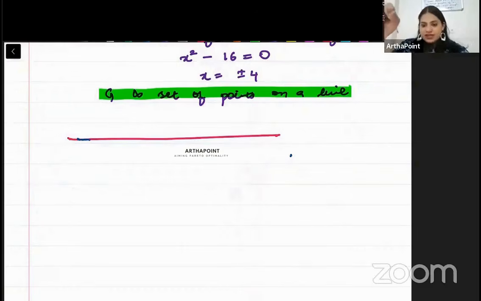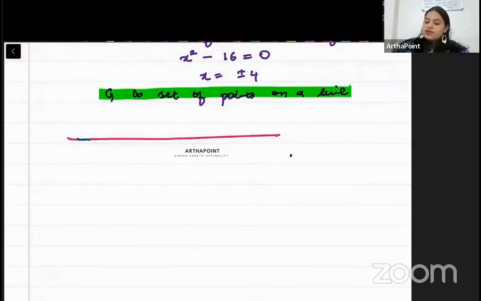Any infinite set cannot be represented in the roster format because elements do not follow any particular pattern. Only a finite set can be written in roster format; an infinite set cannot be. If you want to understand what roster format and set builder format are, we did it in the last class. Please refer to the last class.